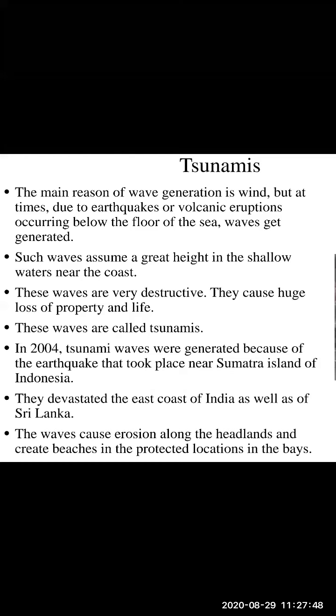But at times, due to earthquakes or volcanic eruptions, waves get generated. Earthquakes are sudden vibrations occurring in the earth's crust, and in volcanic eruptions magma and lava come out. So the main reason for the generation of waves is wind, but also earthquakes and volcanic eruptions occurring below the floor of the sea.